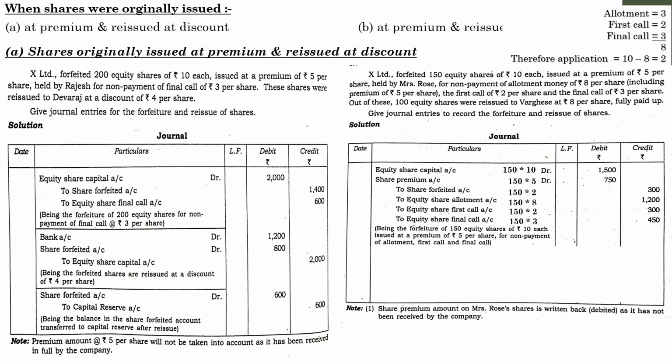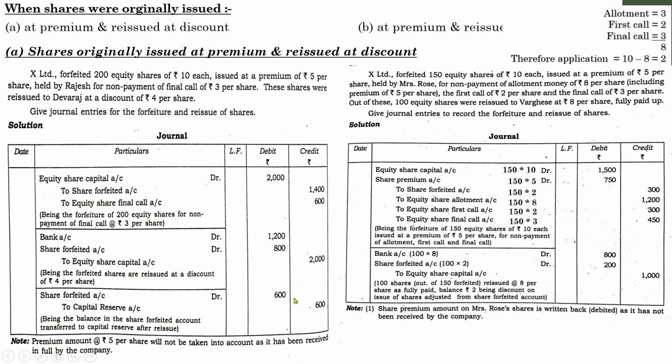Subsequently, her shares were reissued. The entry will be bank account debit, share forfeiture account debit to equity share capital, because here out of 150 shares, 100 equity shares were reissued to another shareholder, Varghese, at rupees 8 per share. Value of the share was 10. It was now reissued for 8. So there is a discount that has to be adjusted in the share forfeiture account.